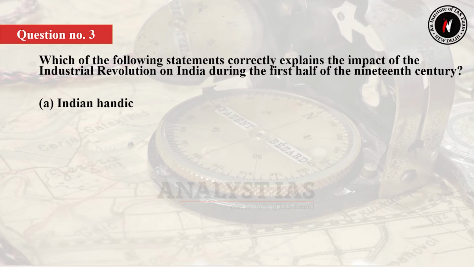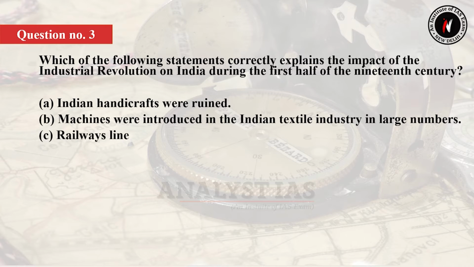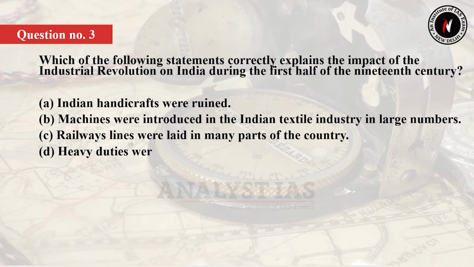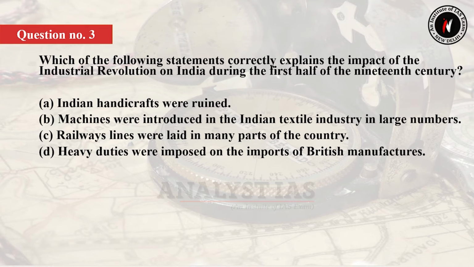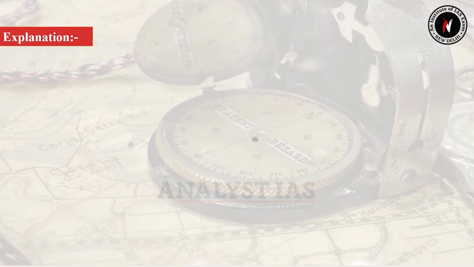Option A. Indian handicrafts were ruined. Option B. Machines were introduced in the Indian textile industry in large numbers. Option C. Railway lines were laid in many parts of the country. Or option D. Heavy duties were imposed on the imports of British manufacturers. So answer of this question is option A. Indian handicrafts were ruined. Now let's see the explanation.